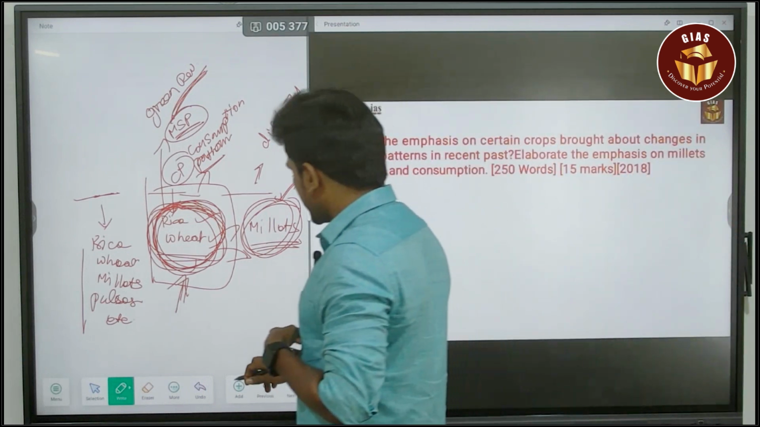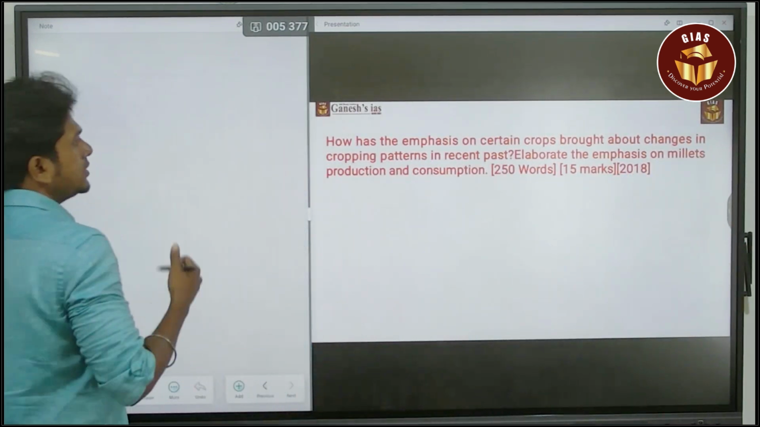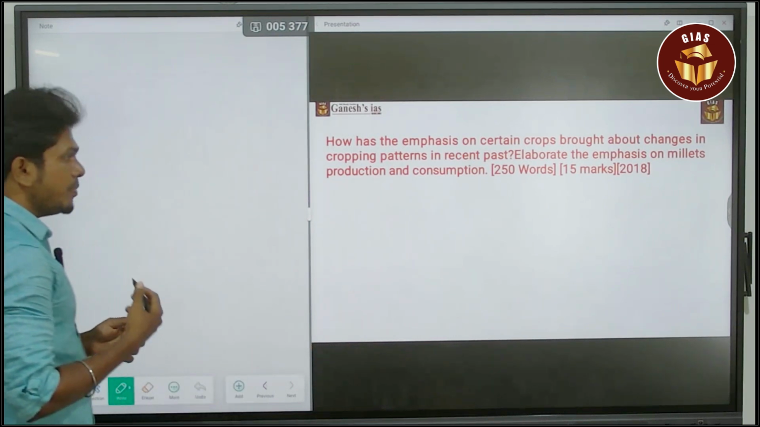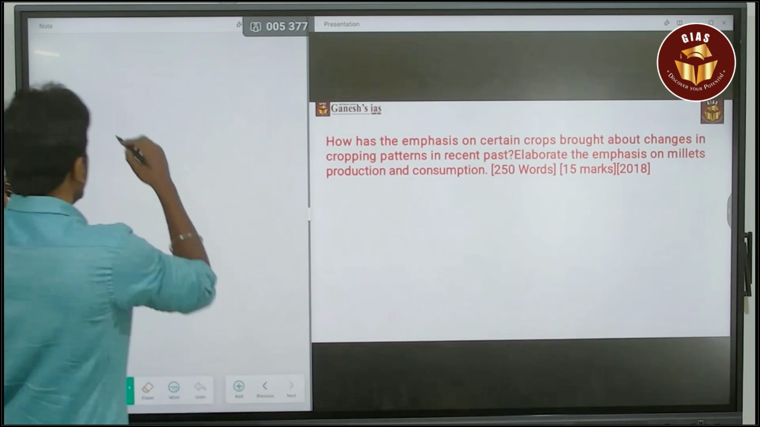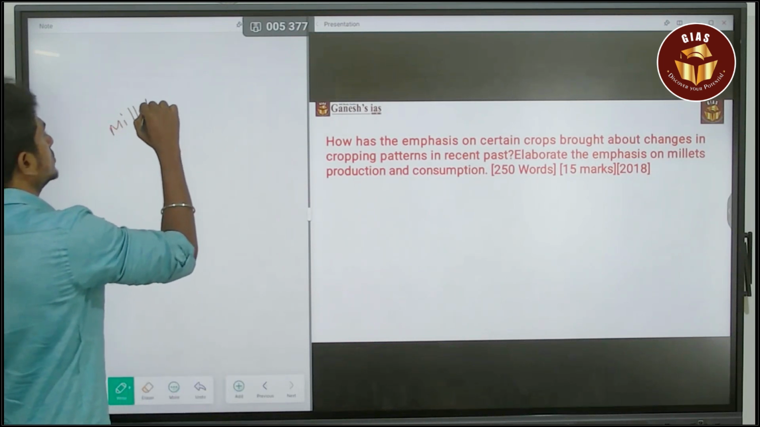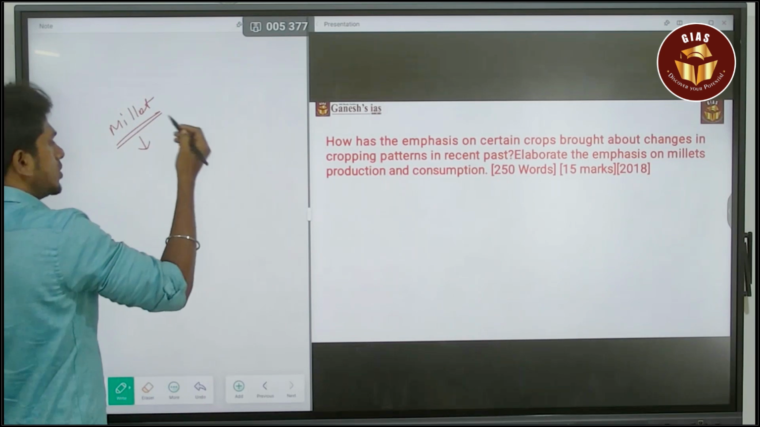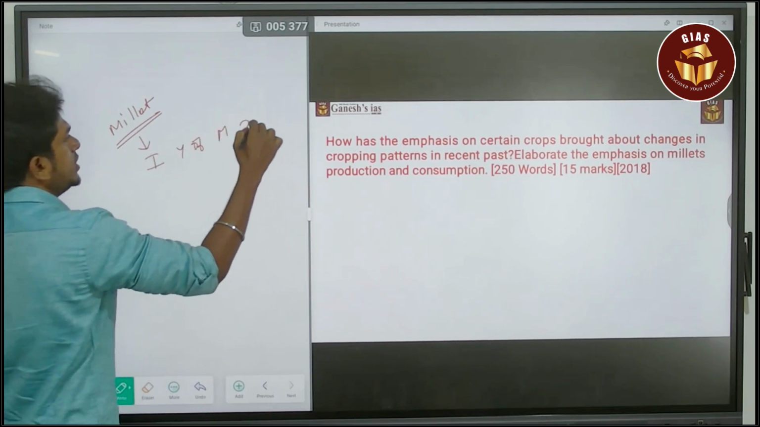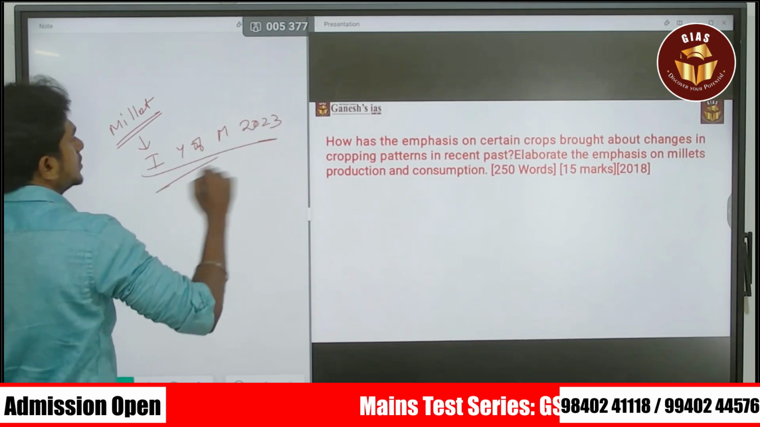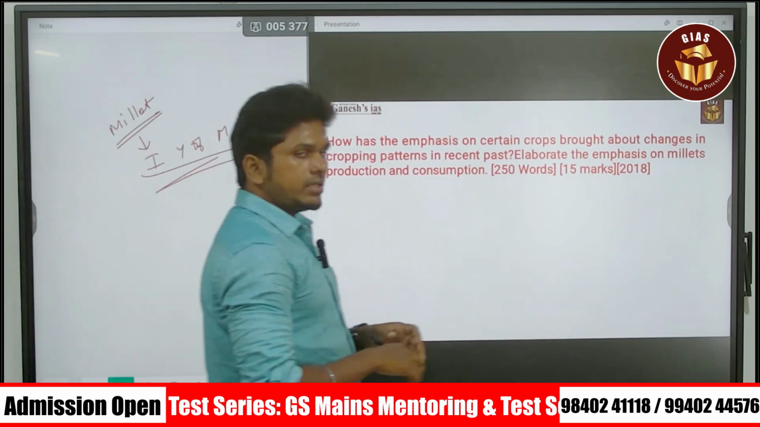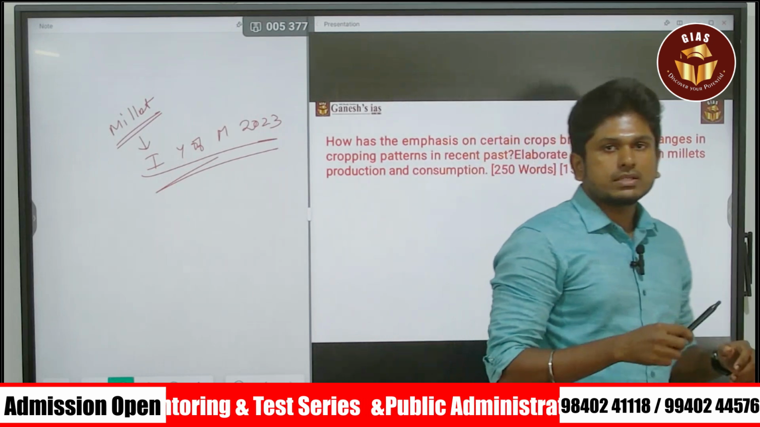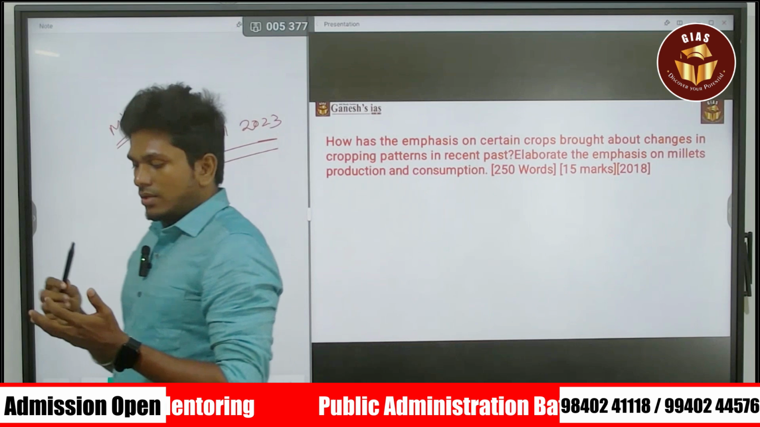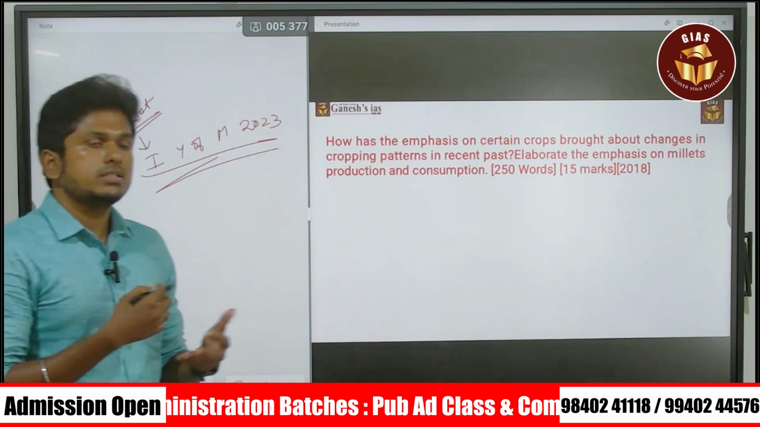Next, the second part of the question: Elaborate the emphasis on the millet production and the consumption. So when it comes to millet production, you have to give an intro about the millet. You can speak about the International Year of Millet 2023. They declared 2023 as the International Year of Millet to showcase that millet is the future crop, because when it comes to millet, it has large advantages.